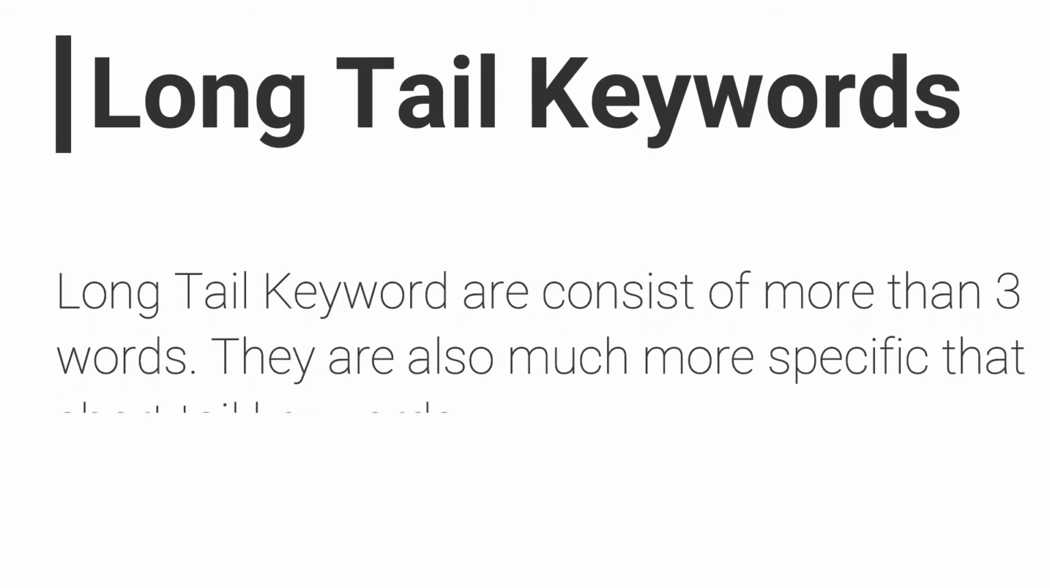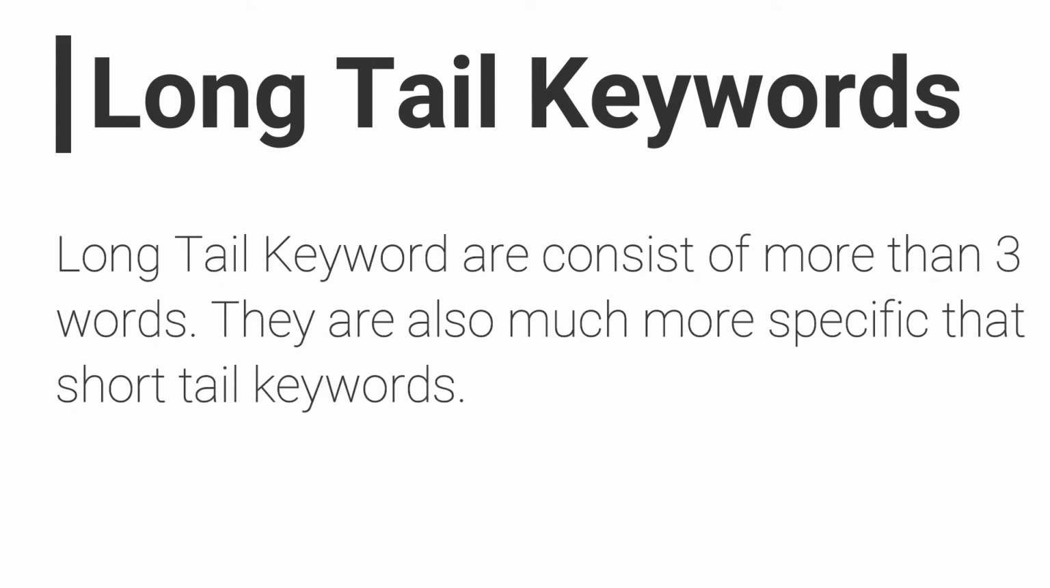Long tail keywords consist of more than 3 words, and they are also much more specific than short tail keywords. It means in a long tail keyword we add some more specification, so we will get filtered results. Now, an example of a long tail keyword.